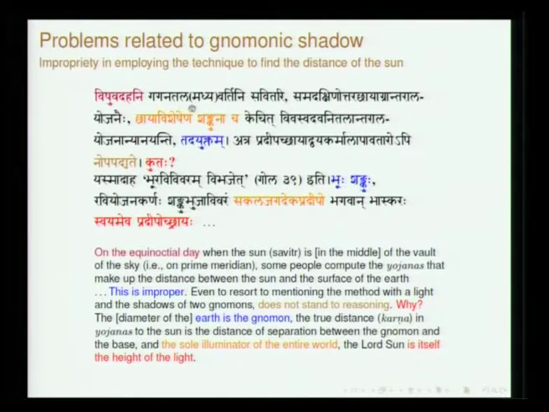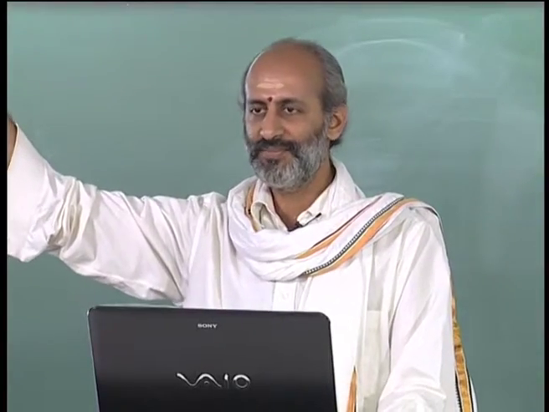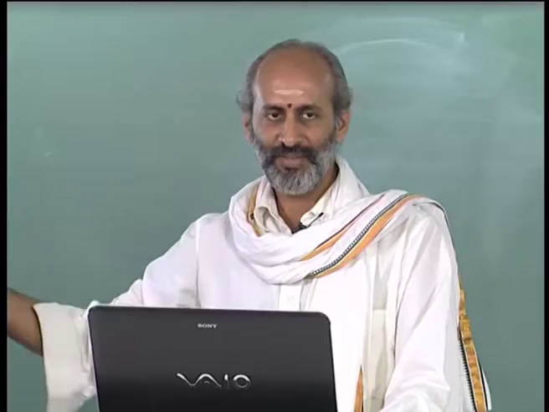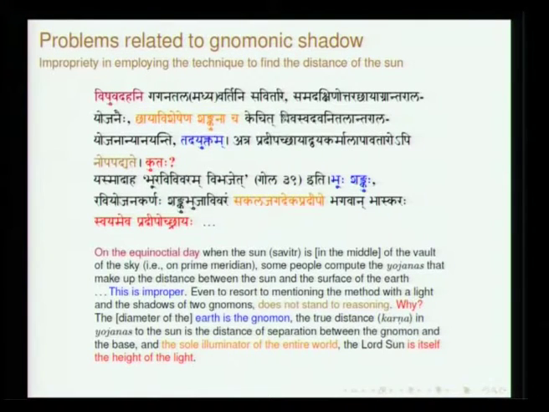He says Gaganatala Madhyavartini Savitari, Savita is sun. Imagine that the sun is exactly on the prime meridian. When the sun is on the prime meridian, the shadow will be exactly in the north south line. Gaganatala Madhyavarti Savitari Samadakshinottara Chayagrantara Yojanaihi.